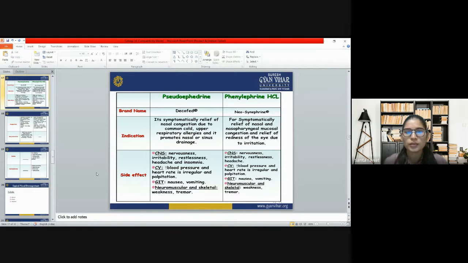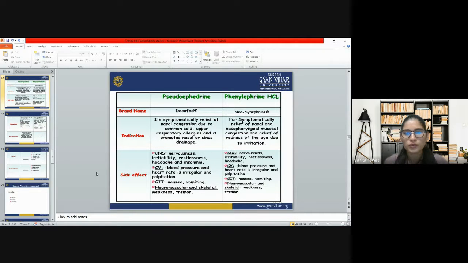Now we have some systemic nasal decongestants, for example pseudoephedrine and phenylephrine HCl. We will discuss the brand name, indications, interactions, side effects, everything about pseudoephedrine and phenylephrine. The brand name of pseudoephedrine is Dacofet, and phenylephrine is Neo-Synephrine. Then the indications, how to use it.